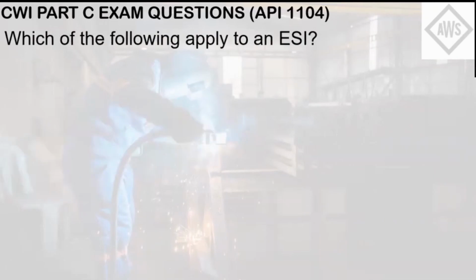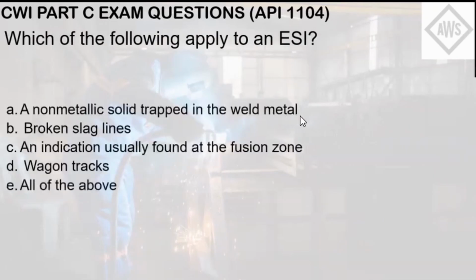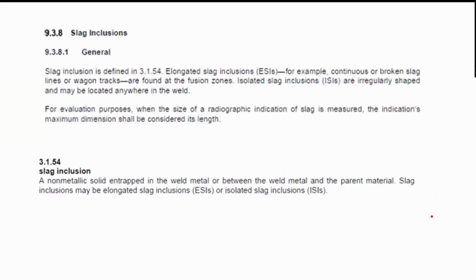Which of the following applies to an ESI? Letter A, non-metallic solid trapped in the weld metal. Letter B, broken slag lines. Letter C, an indication usually found at the fusion zone. Letter D, wagon tracks. Letter E, all of the above. Discontinuities are listed in API 1104, Chapter 9, Acceptance Standards of NDT. Specifically in 9.3.8, slag inclusions are being discussed.